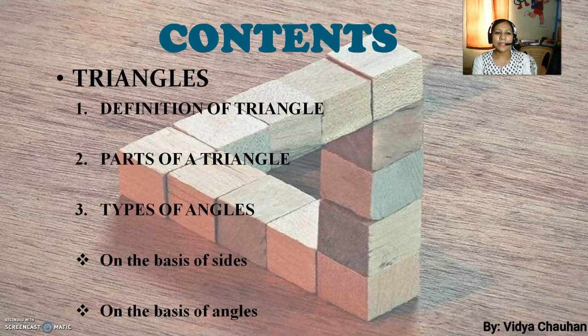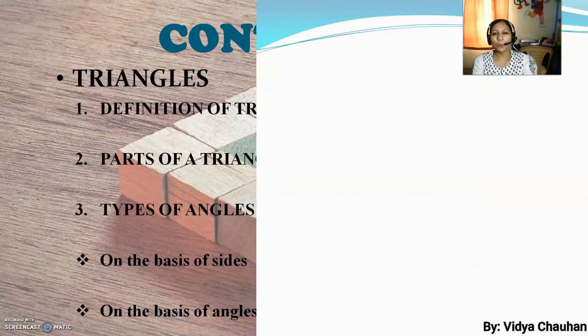Very first, as I told you, we will discuss triangles. We will discuss the definition of a triangle, parts of a triangle, and different types of triangles, and the types of triangles are based on two things. First, on the basis of sides, and the second classification is on the basis of angles. So let us start today's lesson and discuss the things one by one.